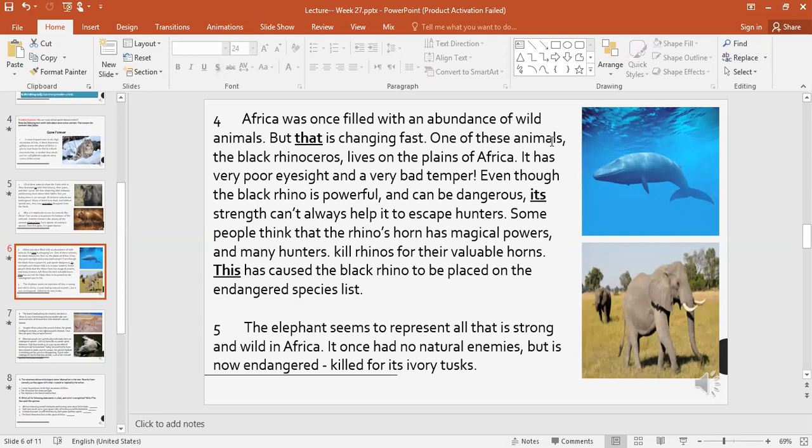How is it endangered if it doesn't have any natural enemy? It was killed for its ivory tusks. The elephant had no animal enemies in the forest, but it was killed by human beings for its tusks. Okay, clear?